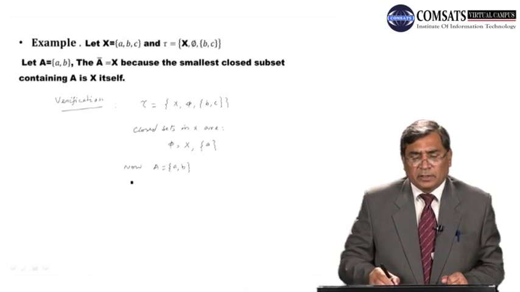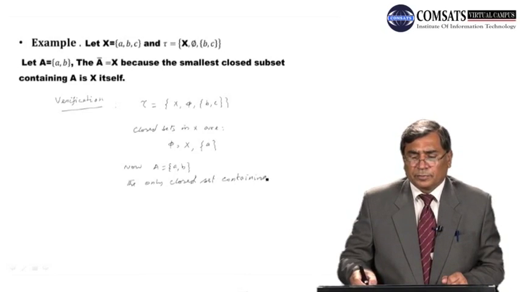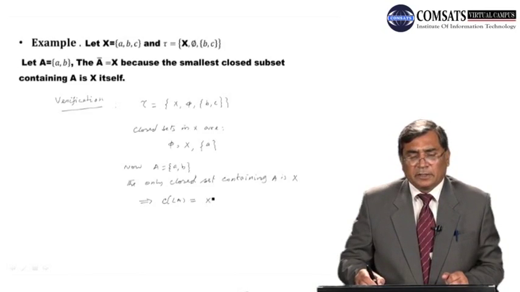The only closed set containing A is X. This is the only closed set which is containing A. Therefore, the closure of A, which is the intersection of all the closed sets containing A, here there is only one set which is containing A and is closed.